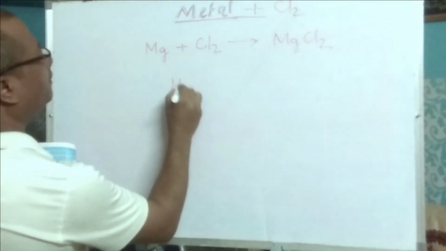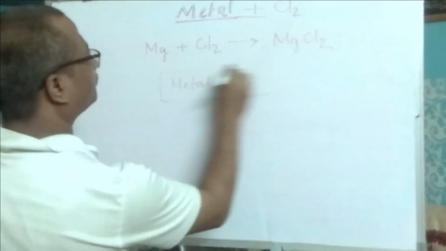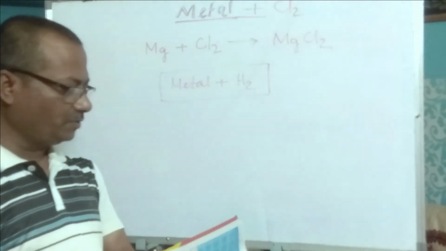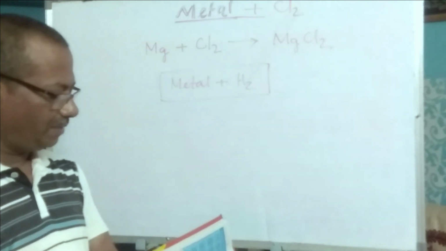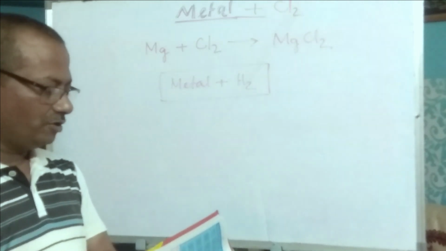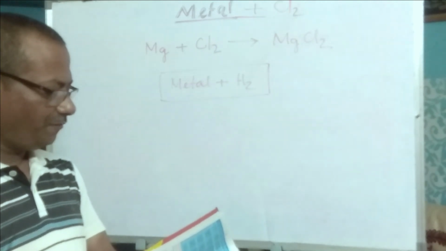Reaction with hydrogen: metal plus hydrogen gas, what happens? In general, metals do not react with hydrogen, but some very reactive metals like sodium, potassium and calcium react with hydrogen and form their respective hydrides.